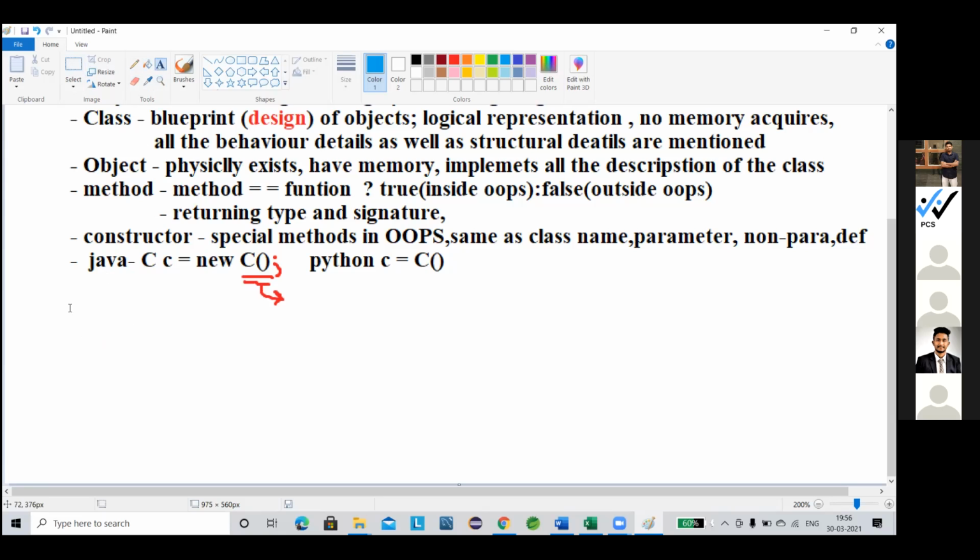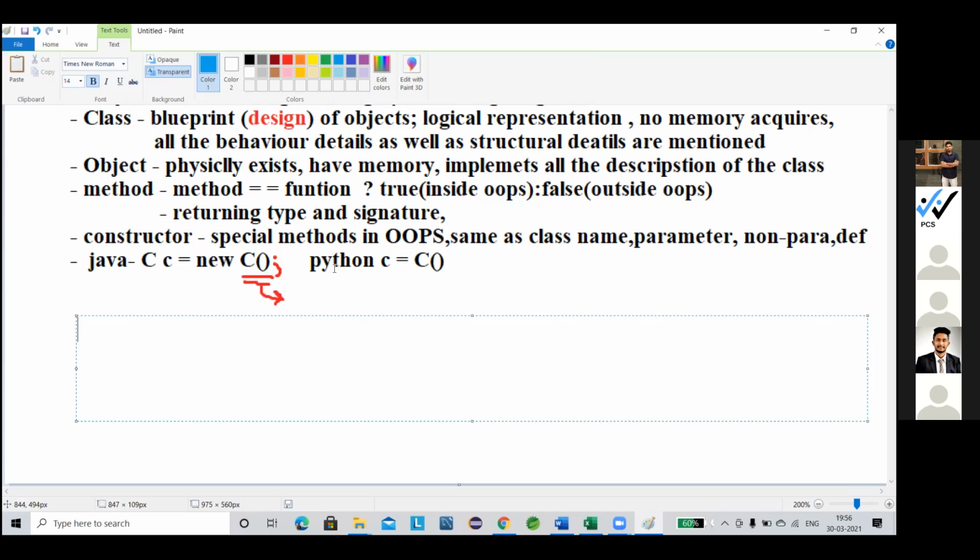One thing let me tell you: in Python, the concept that the constructor name should be the same as the class name is not present. Here the constructor is defined in only one way: it is called automatically when the object is created. In Python, the constructor is written in this format: double underscore, then init. It is one type of constructor here.